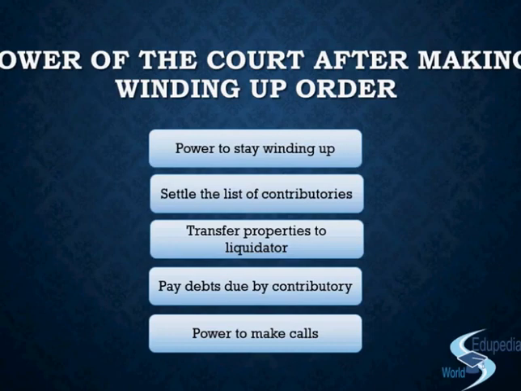They will all transfer all the properties that belong to the company, not their private properties, to the liquidator. The liquidator will then dispose of these properties, and the money that it gets from there will be used to pay off the liabilities.